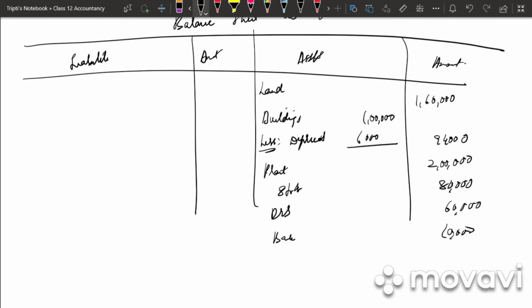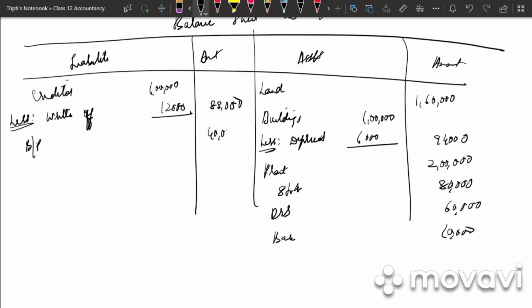Then on the liability side we have creditors. What was the amount of creditors? In the opening balance sheet the creditors was 1 lakh. Less creditors written off. How much is written off? 12,000 is written off. So what is the balance? 88,000. Then bills payable will be as it is, that is 40,000.